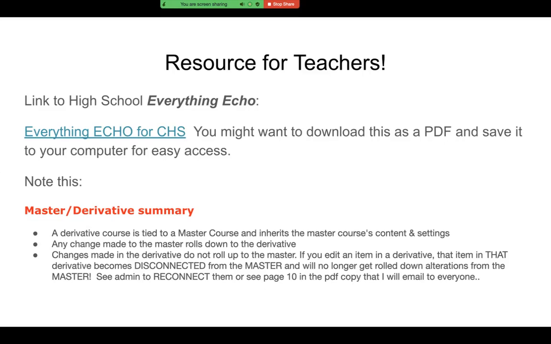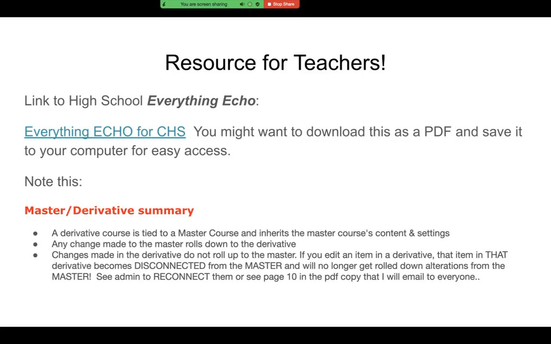But if you are in a derivative and you make a change in the topic, for example, if it's an honors course and you want that to look a little different, or if you want to change something about the way the assignment is worded for a certain block, when you do that in the derivative, it becomes disconnected from the master. And then for that particular assignment, not for everything, but just for that one, if you change something in the master, it will not roll down to that derivative. So you can see one of the Echo admins to help get them reconnected.